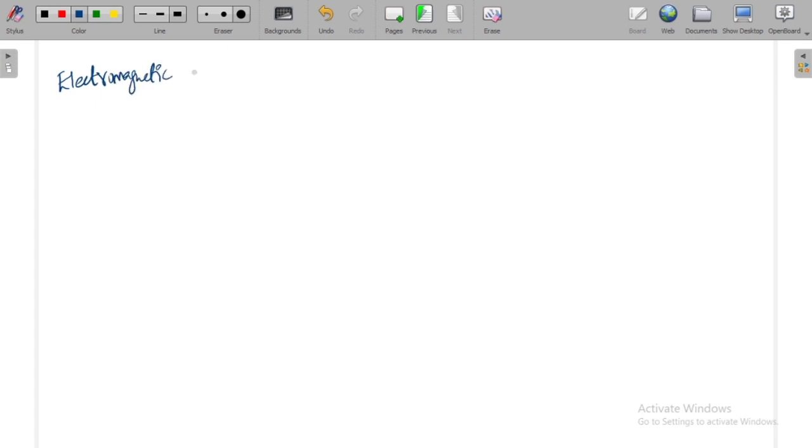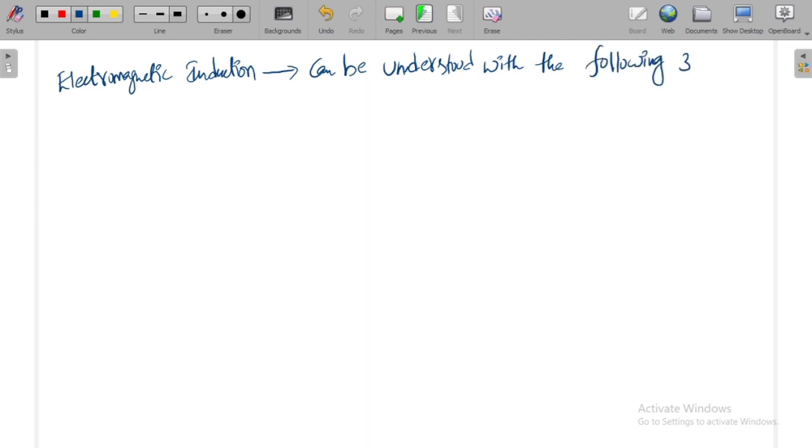Electromagnetic induction. What is electromagnetic induction? It can be understood with the following three experiments, conducted by the scientist called Faraday.